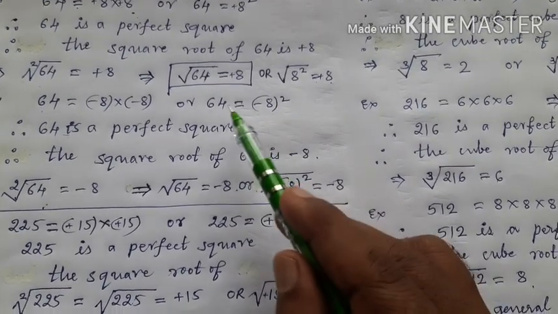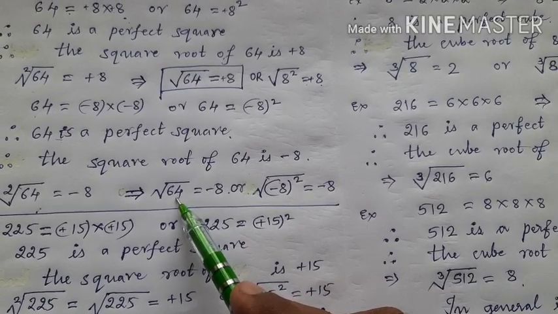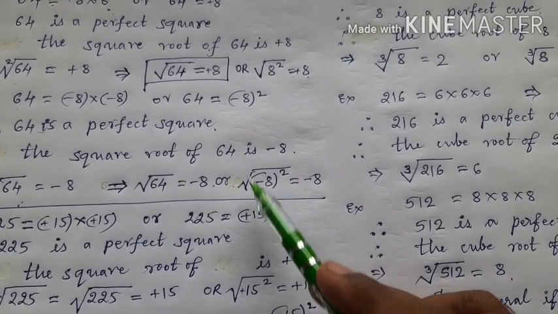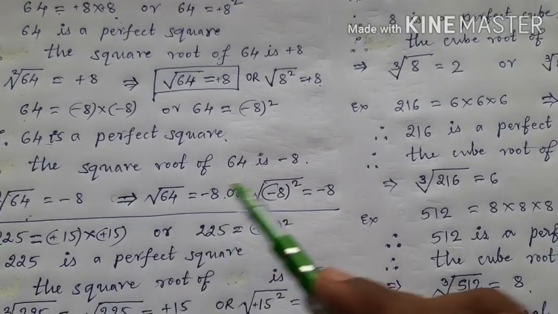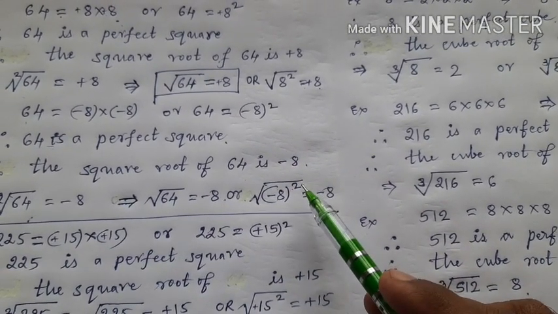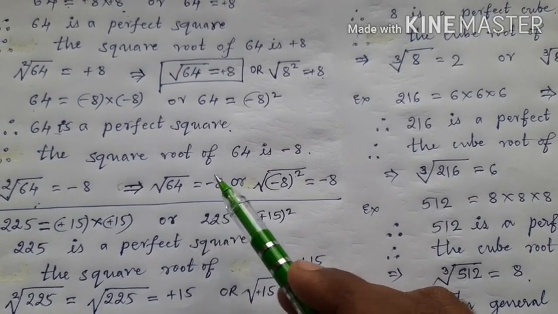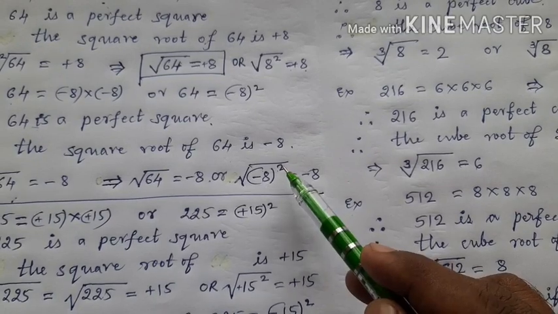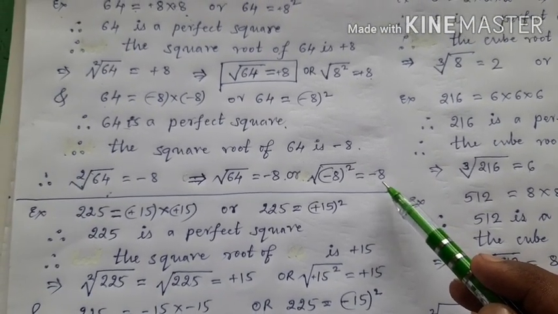But see here children, 64 is equal to minus 8 square. Therefore, instead of 64, I can write here square of minus 8. So square root of 64 can be written as square root of minus 8 square. Therefore, square root of minus 8 square is equal to minus 8. Right?